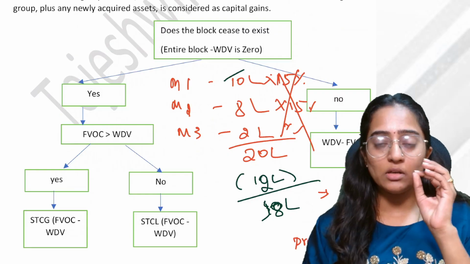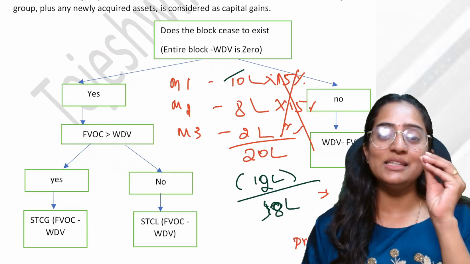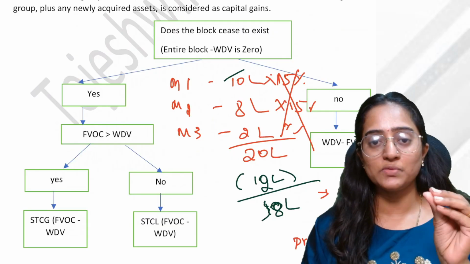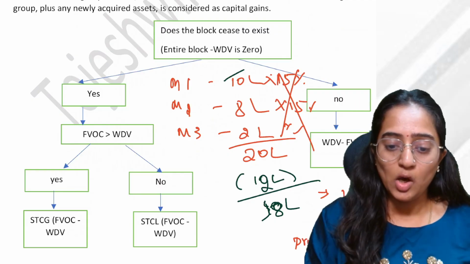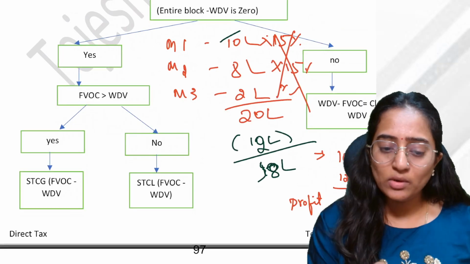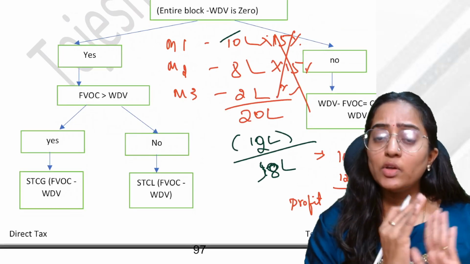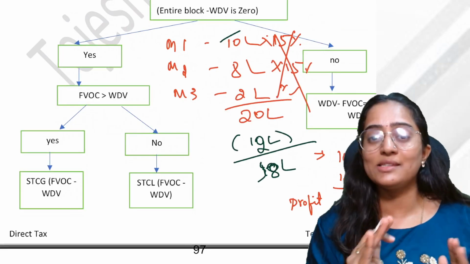Under PGBP or capital gain, you will never recognize the individual gain or loss from selling an individual depreciable asset. You can get a gain only when you're selling your entire block, so that the block becomes nil.